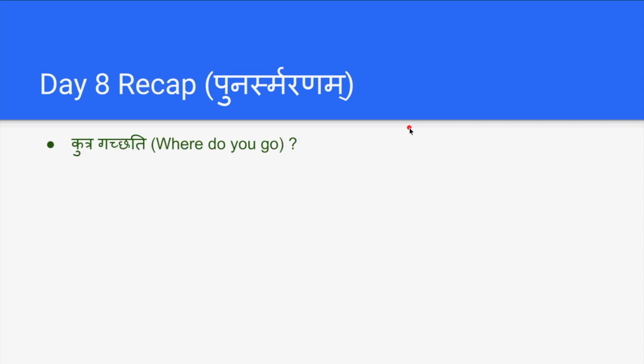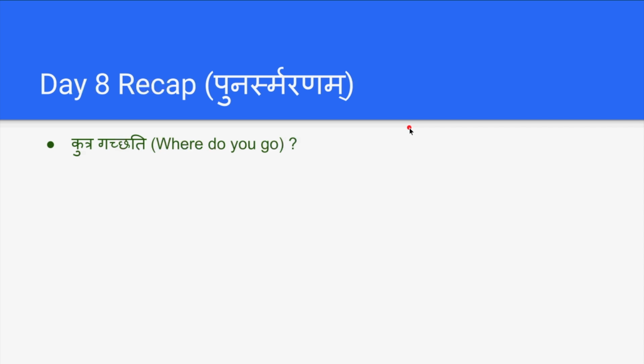Bhavan Karyalayam Gachati. Balakaha Devalayam Gachati. Ramaha Griham Gachati. Mata Vatikam Gachati. So the thing to note here is all the words will end with im. Balakaha Devalayam Gachati. Boy goes to temple.